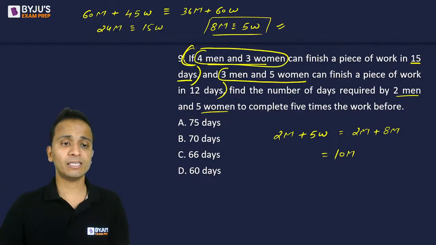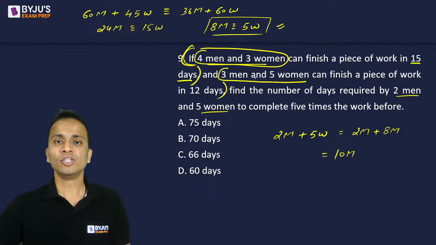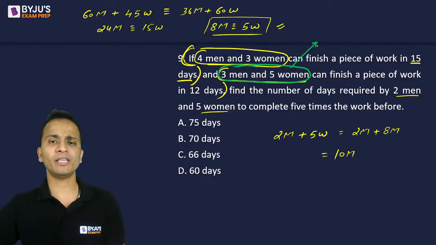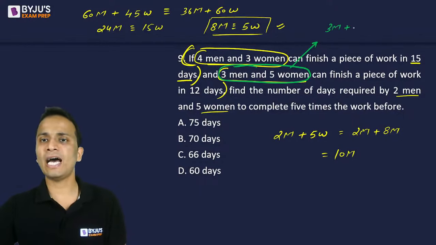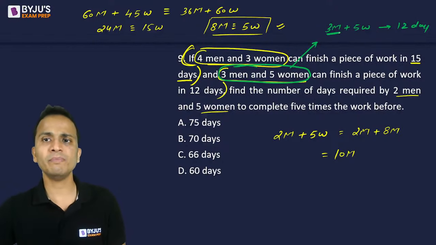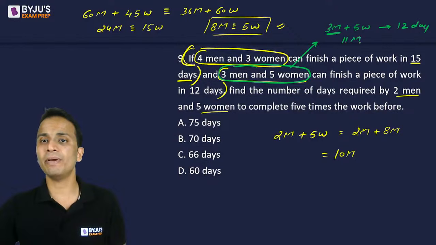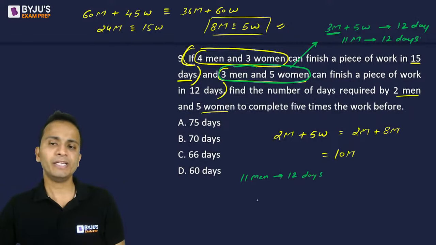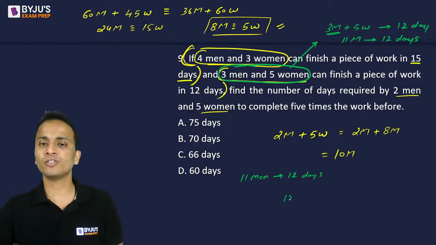Okay, now let's look at how much the work is. So I will take up this one because this can easily be converted in the number of men. So 3 men and 5 women can finish the work in 12 days. ये मेरे पास एक reference था. Again 5 women को मैं men में convert कर देता हूँ. So 3 men and 8 men, that is 11 men can finish the work in 12 days. Okay, so 11 men 12 days में finish कर देते हैं. So 10 men कितने में करेंगे? So 10 men can finish the work in 12 into 11 divided by 10 days.